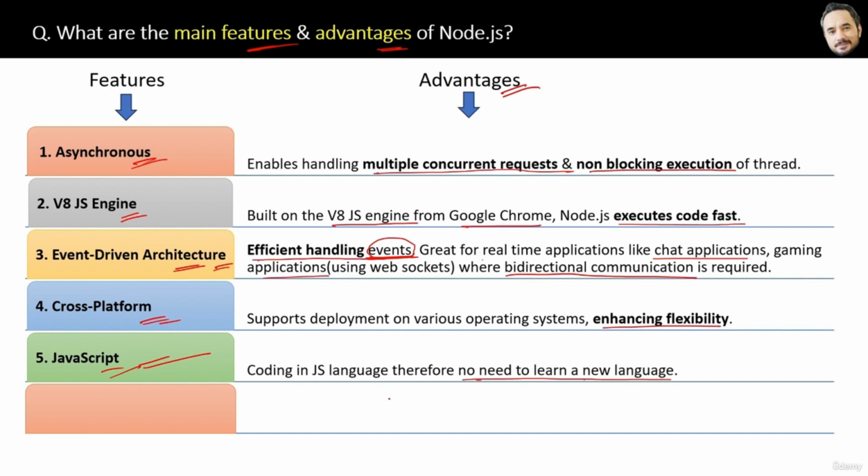Then last, because of all of the above features, Node is suitable for building scalable applications that can handle increased loads. Scalable means, suppose tomorrow your application grows after 2 years, 3 years, and becomes bigger and bigger. If it is developed in Node, then it will be very easy to grow it, to scale it, and add more features to it. So that is scalability. All right, that's the whole story of the features and the advantages of Node.